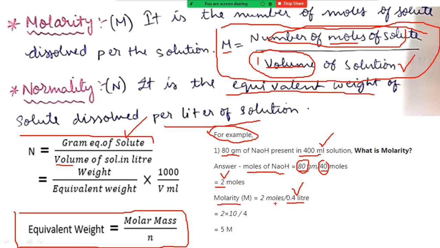Finally, we can calculate the molarity, which equals the number of moles divided by liters. Here we have 2 moles, so 2 divided by the 0.4 liter that we have taken. So finally the molarity of the NaOH solution will be 5 molar, right? This way we can calculate the molarity of different solutions. Usually we use these two important metrics for measuring solution concentrations.